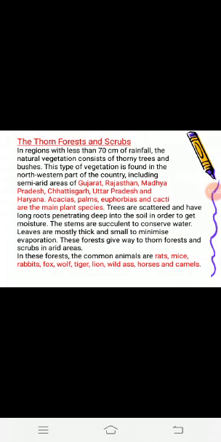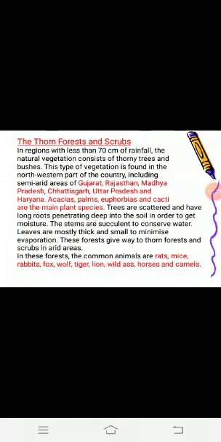The vegetation found here is acacia, palm, euphorbia, cacti, khair, babool, mahua. These are the major species of plants found in these areas.